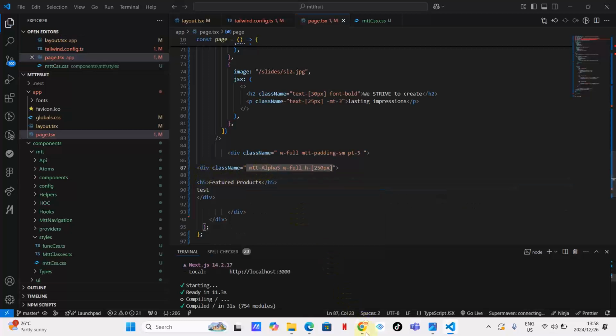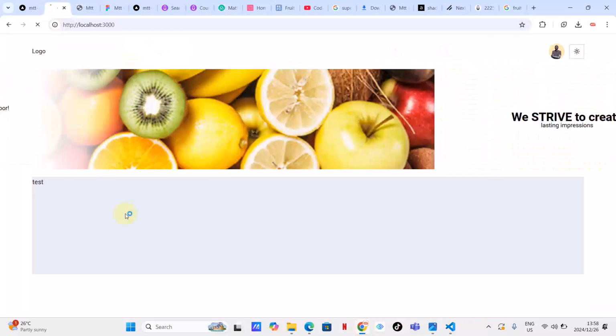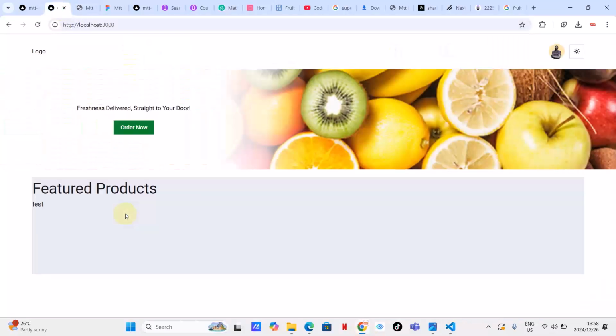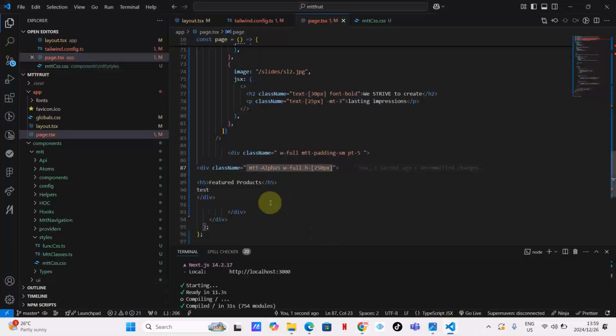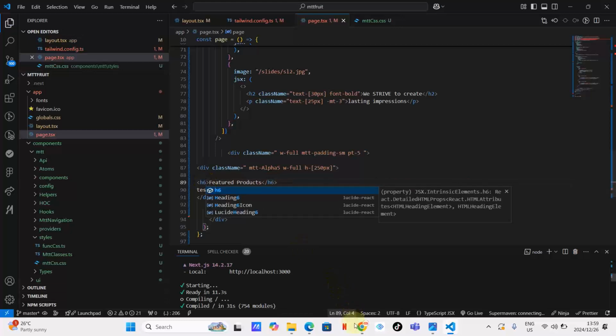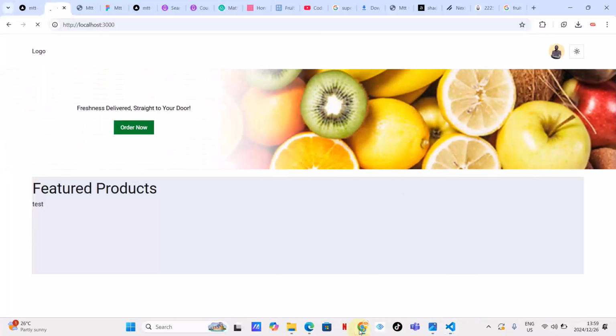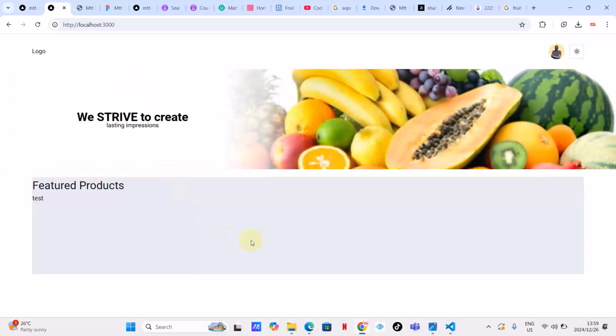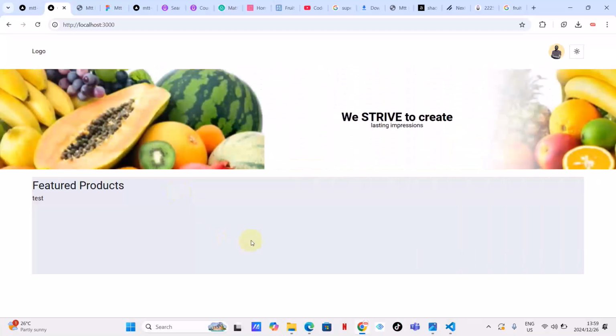Let's see what will happen and how big that is going to be. This featured product is a bit bigger. So my H1s are a bit bigger. Let's try H6 and see. Is it going to be smaller? Yeah, I'm happy with this. This is somewhat perfect to me.